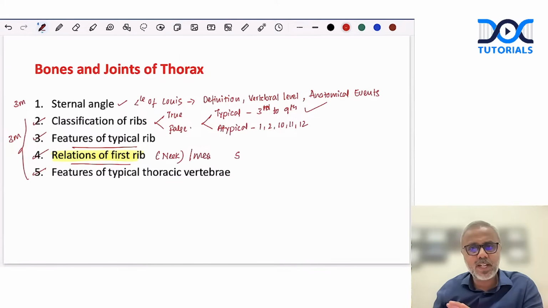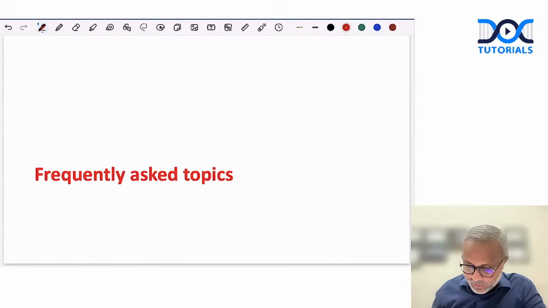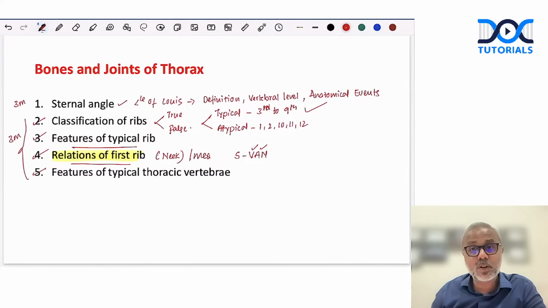A very easy mnemonic we have is S-VAN. So it is related to the sympathetic chain, from medial to lateral, then the first posterior intercostal vein, the first posterior intercostal artery, and then the first posterior intercostal nerve. These are the four structures related to the neck of the first rib.